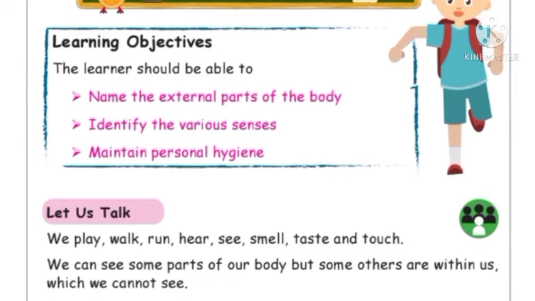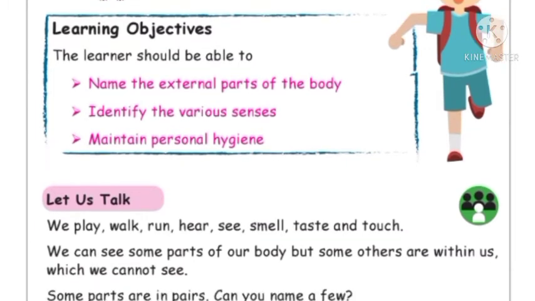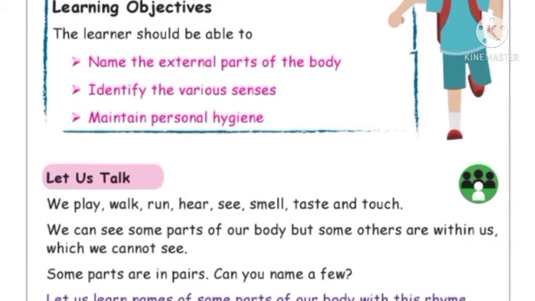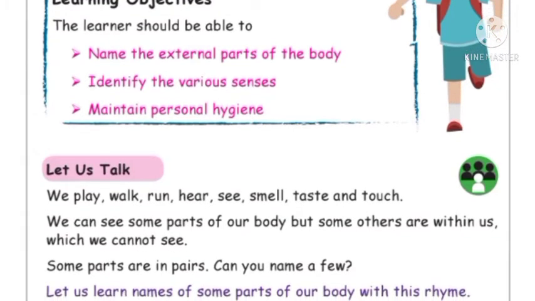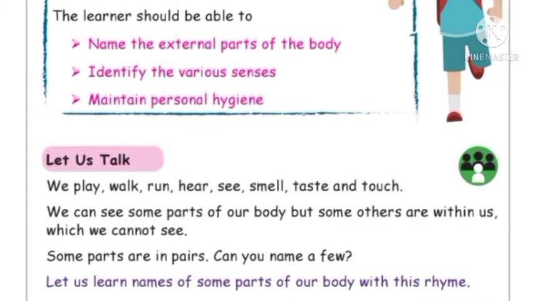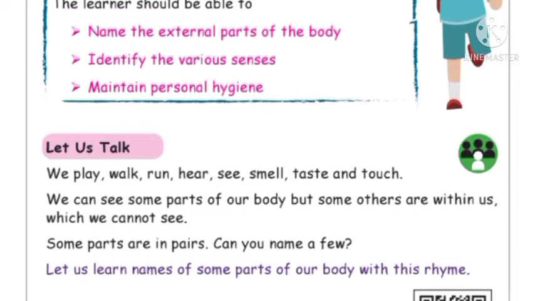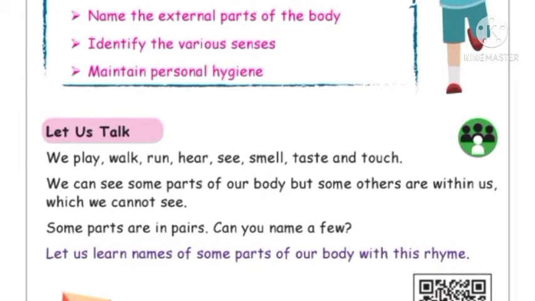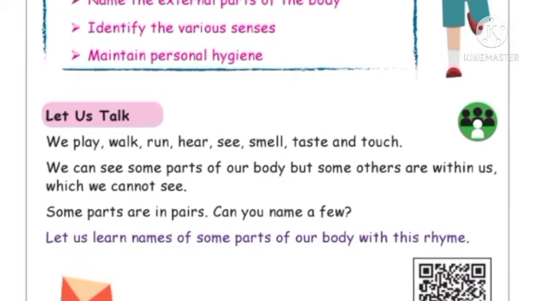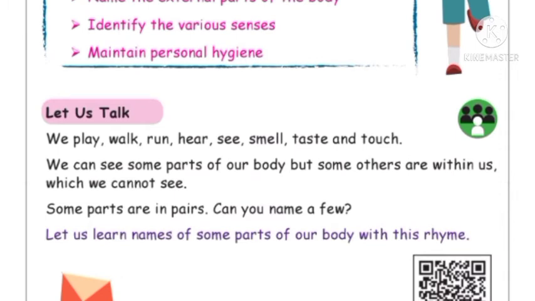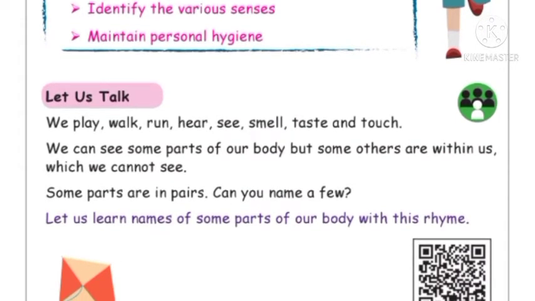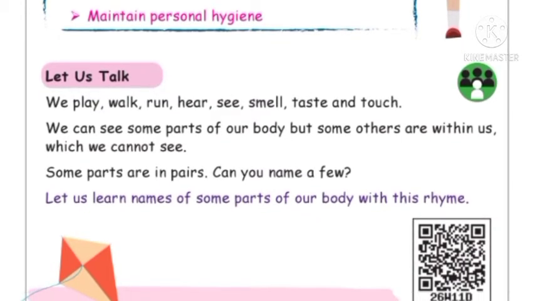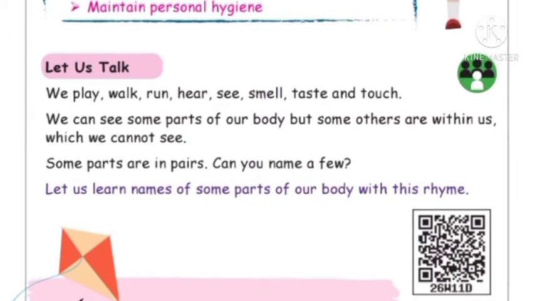So in this lesson, we will be able to name the external parts of the body, identify the various senses, and learn about personal hygiene, okay? So children, we play, walk, run, hear, see, smell, taste and touch, right? In our daily life, we do all these things. We can see some parts of our body which are outside, and some parts of our body we cannot see and cannot touch, which are inside our body, right?